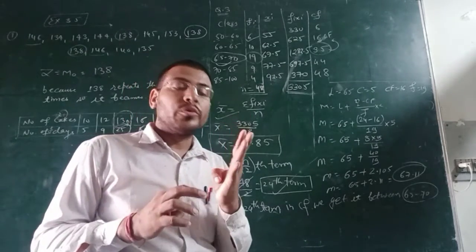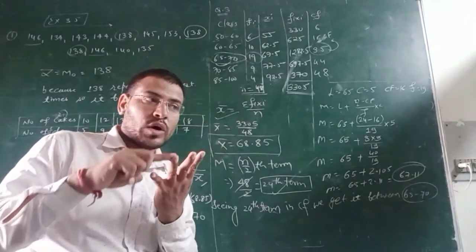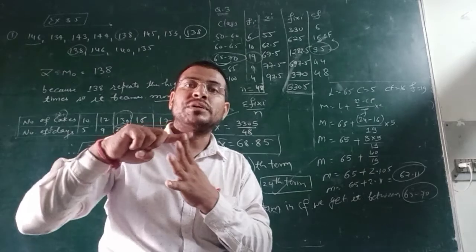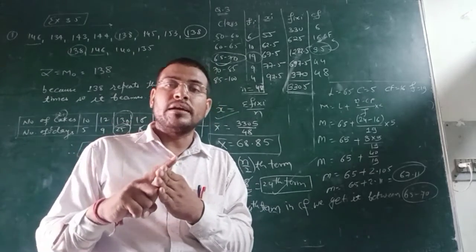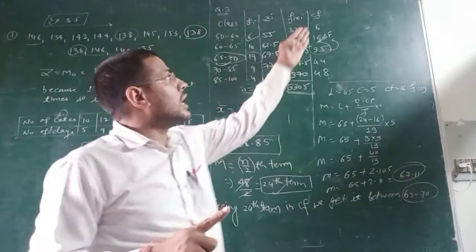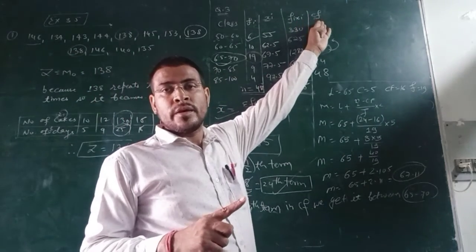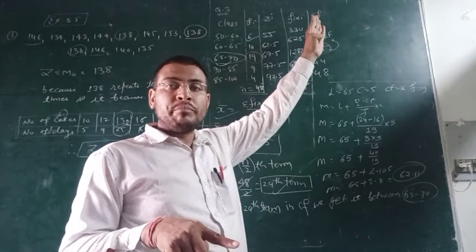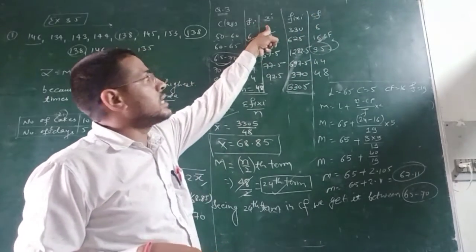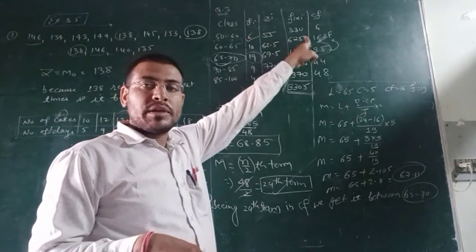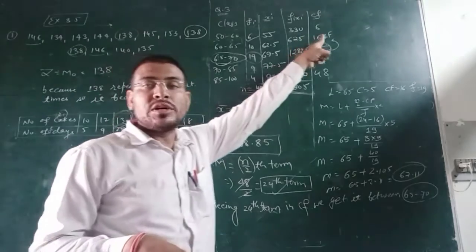So when you are going to calculate median, quartile, deciles and percentile, at that time you need to calculate CF. When you need to calculate mean, at that time xi is needed and then multiplication is needed, right, because we have calculated CFI.